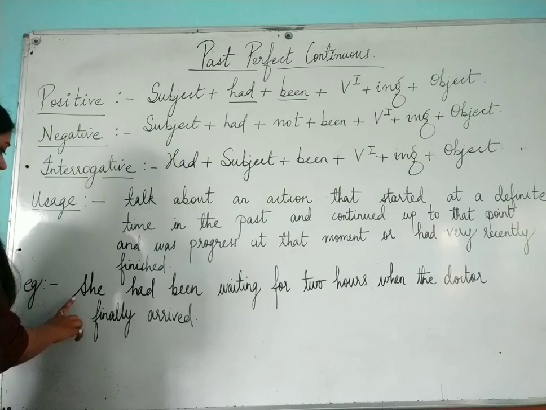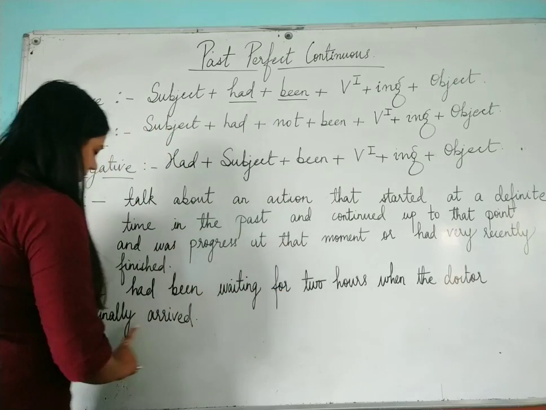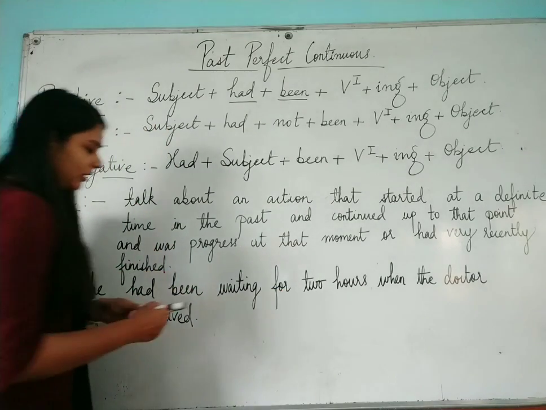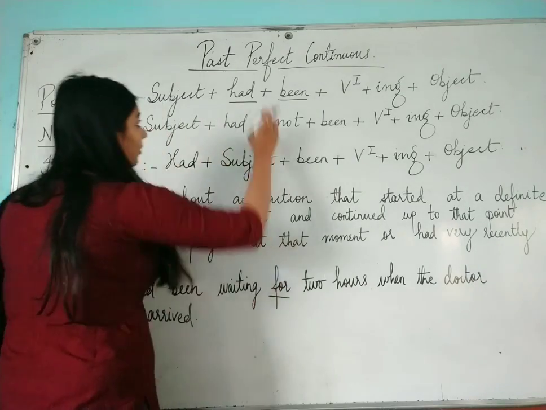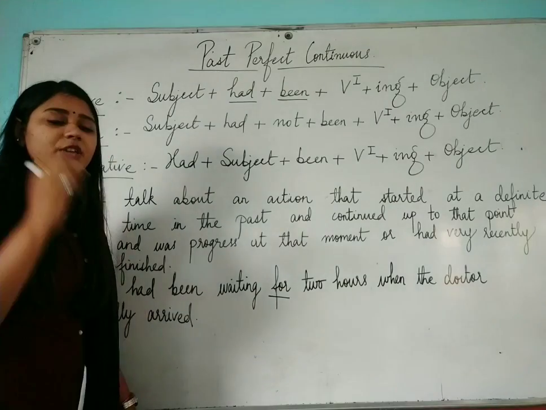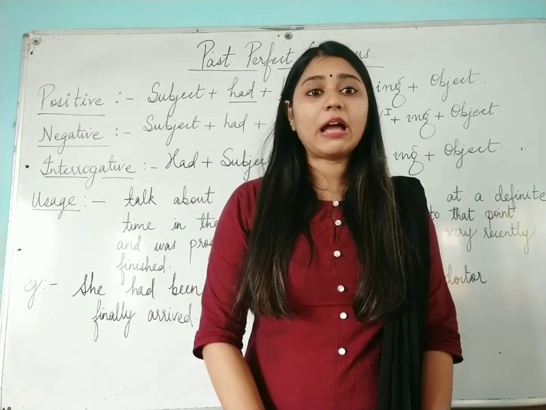For example, she had been waiting for 2 hours when the doctor finally arrived. She had been waiting for 2 hours. Now I have told you that whenever we are talking about perfect continuous tense, be it present, past or future, we have to use for and since.